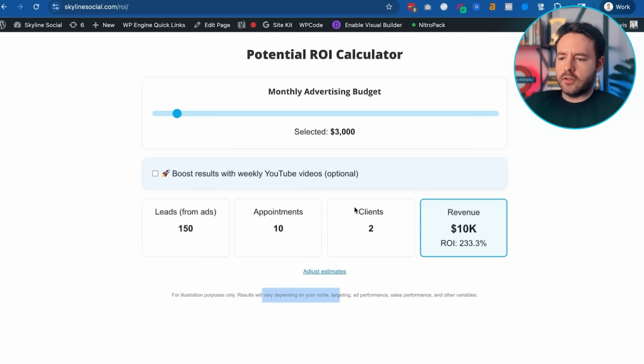So let's just say, the first month you get 10 appointments and you get 2 clients and you're happy with that. You can reinvest some of that money, and maybe the next month you want to double that and you spend $6,000 in the next month. And then that means you'll get 21 appointments and then 5 clients, and then you'll make $25,000 in revenue, and so on. And you can pretty much scale it up as much as you like,